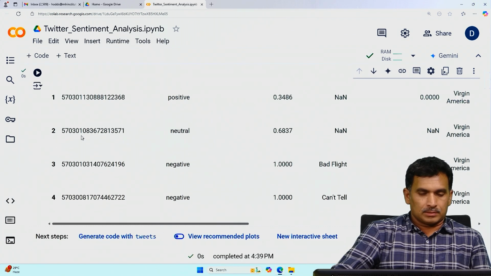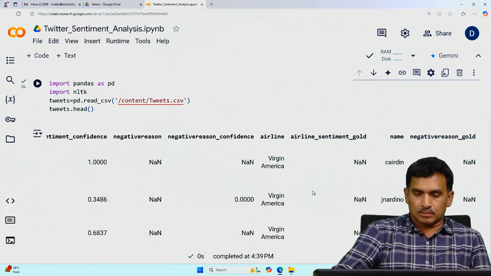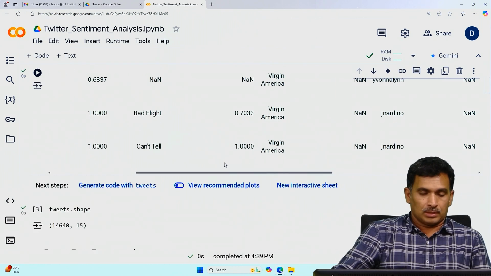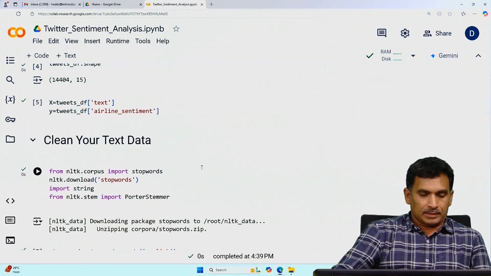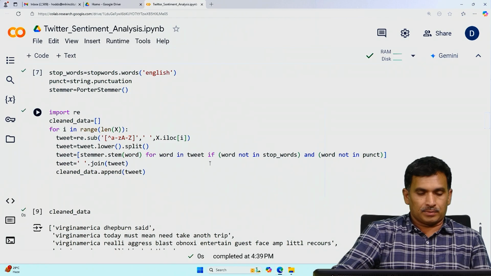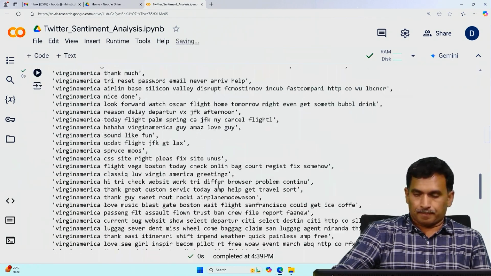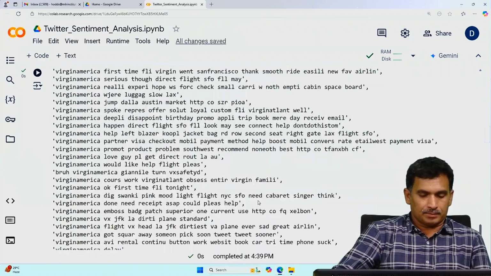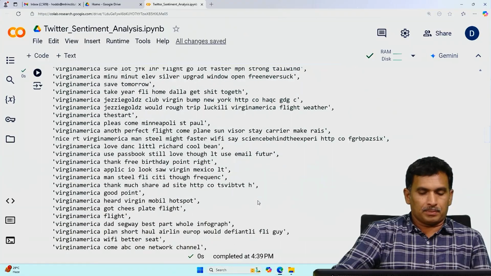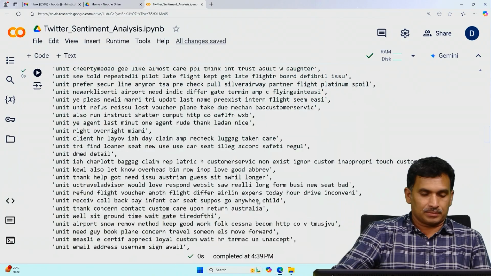This is how the data looks. These are passengers' feedback on airlines, like negative feedback, and they also mention the negative reason, like "can't tell" or "bad flight", etc. So this is another kind of text mining on Twitter data. Here you can see different methods applied. This is the completely pre-processed text of the tweets.